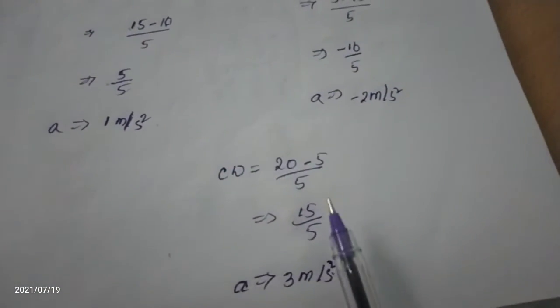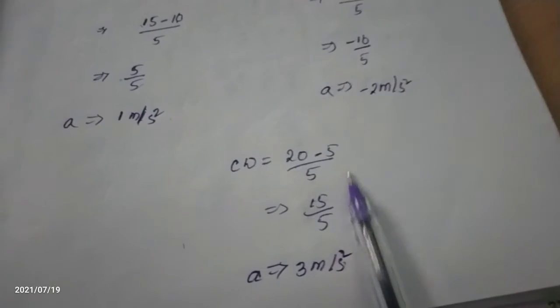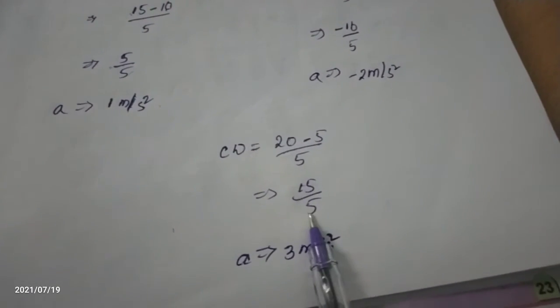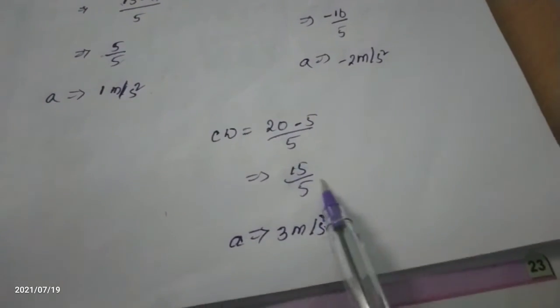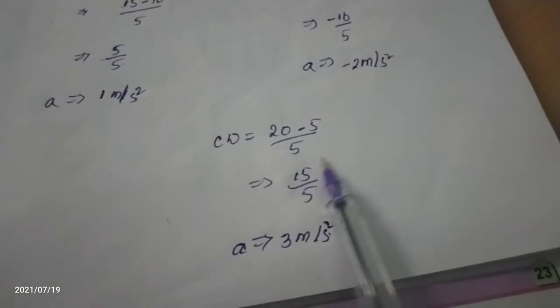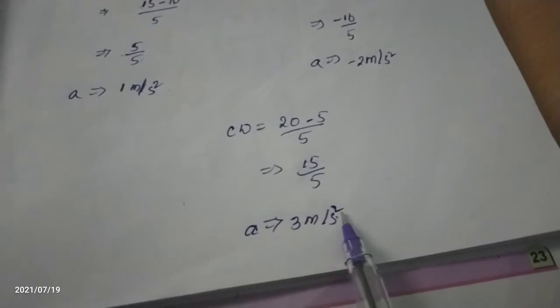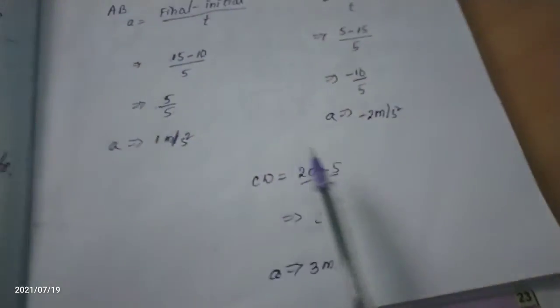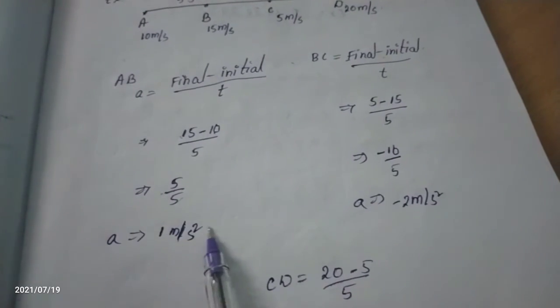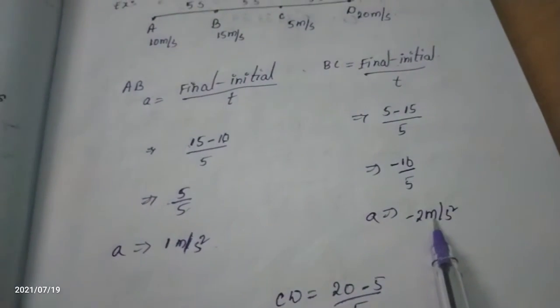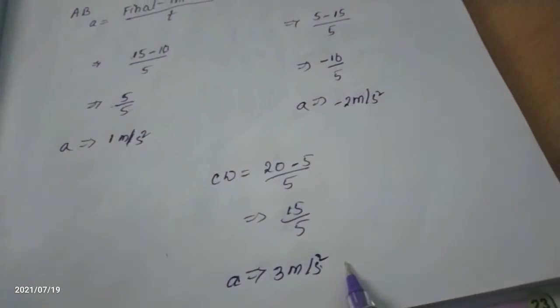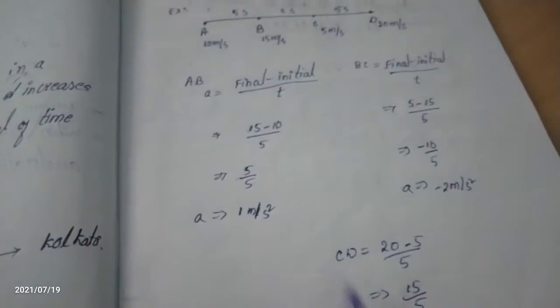After substituting we have to simplify. 20 minus 5 is 15, divided by 5 as it is. After cutting, 5 ones are 5, 5 threes are 15. So what do we get for the acceleration? 3 meter per second square. Observe the acceleration in the 3 portions. First portion AB is 1 meter per second square, second is minus 2 meter per second square, and for the last, 3 meter per second square. So the acceleration is different.